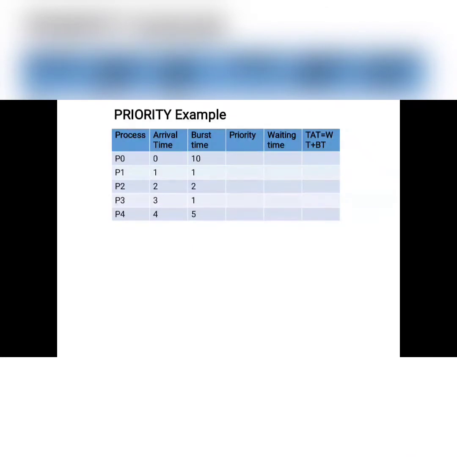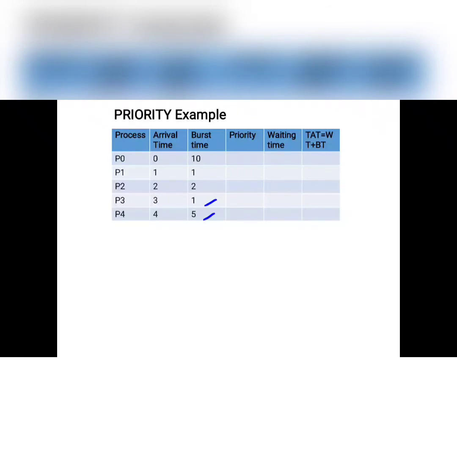Burst time means the execution time of that particular process. The arrival times are 0, 1, 2, 3, 4, in sequential order, and the burst time for P0 is 10, for P1 is 1, for P2 is 2, for P3 is 1, and for P4 is 5.